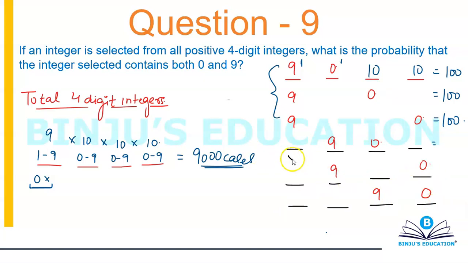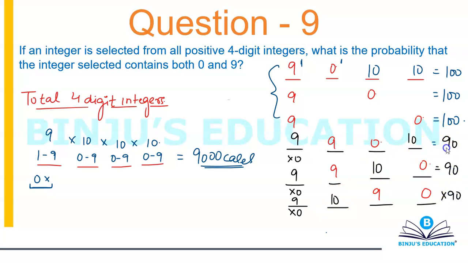Now understand, at these places you cannot have 0. Again, I was about to miss that point when I was writing 10 into 10. You can't have 0, which means only 9 possibilities for these blanks, and for the remaining one blank you can have 10 possibilities. So then it's not a problem. So this will give you 90 cases,